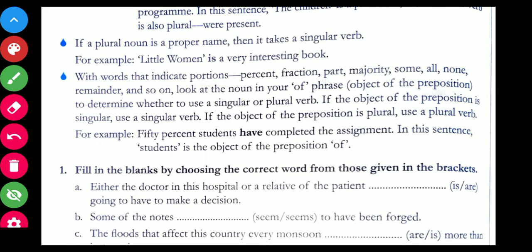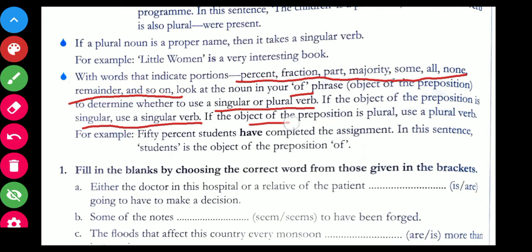With words that indicate portions, that means percent, fraction, part, majority, some, all, none, remainder, and so on, look at the noun in your of phrase, the object of the preposition, to determine whether to use a singular or plural verb. If the object of the preposition is singular, use a singular verb. If the object of the preposition is plural, use a plural verb.